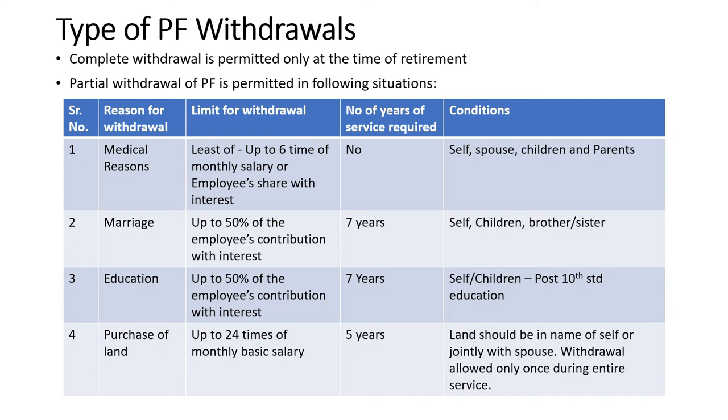Second is marriage. Employee can withdraw up to 50% of the employee's contribution plus interest for marriage of either self, children or siblings, that is brother or sister. In this category, there is a requirement of 7 years of continuous service.